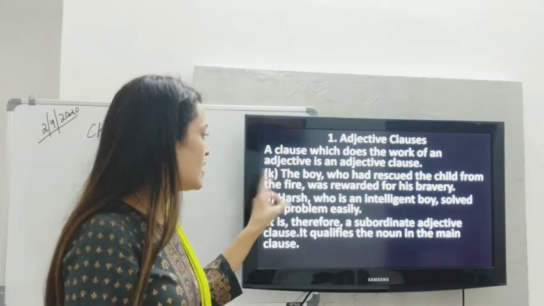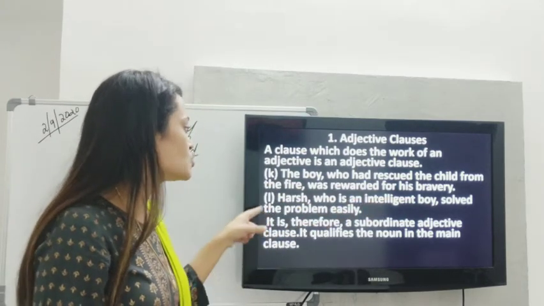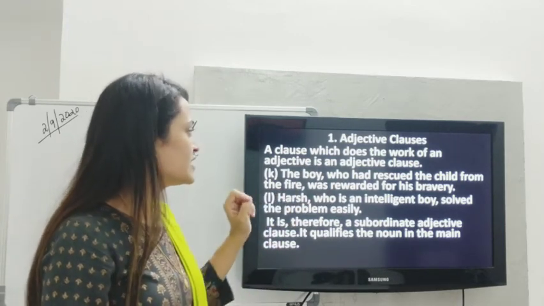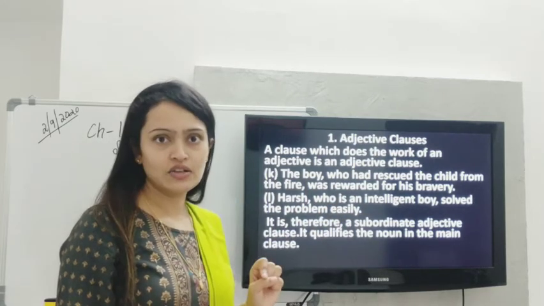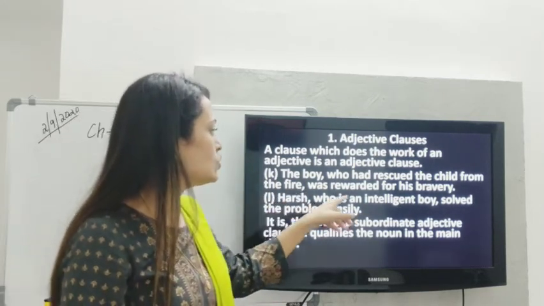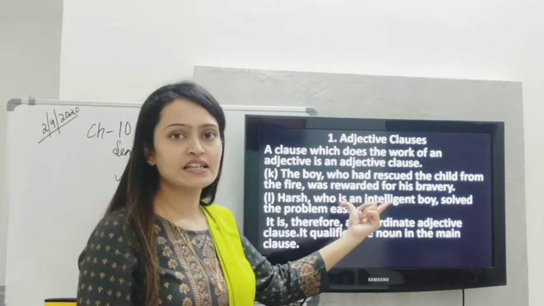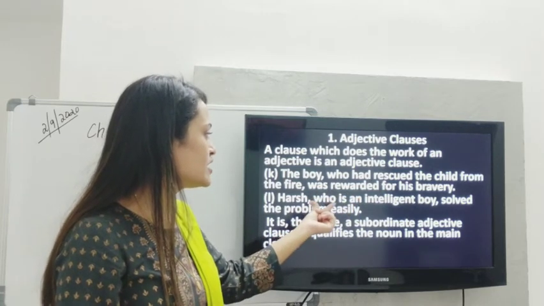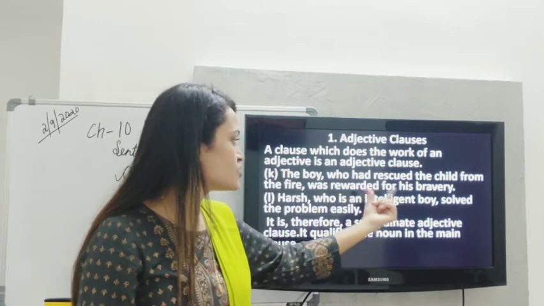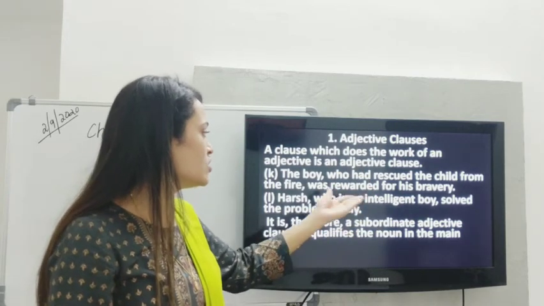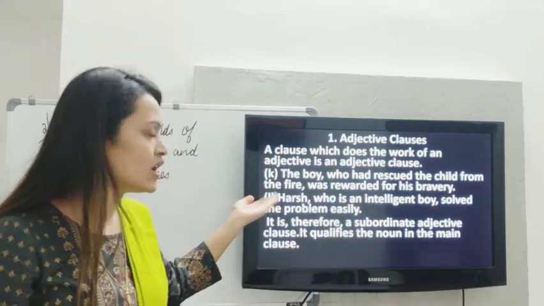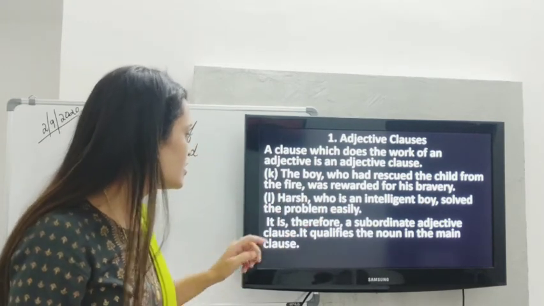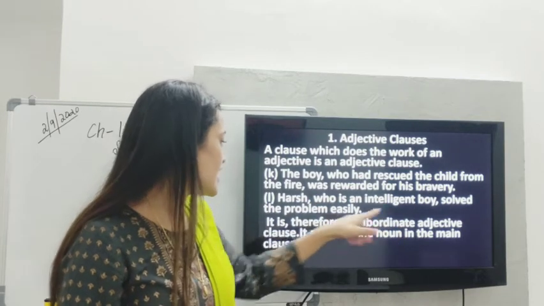Okay, next one. Harsh, who is an intelligent boy, solved the problem easily. Once again, subject Harsh, predicate solved the problem easily. Okay, so this is easy. Next, who is an intelligent boy is basically a clause. Okay, now this clause is having a subject who, predicate is an intelligent boy, and it is basically qualifying the noun Harsh in the main clause. So this is an adjective clause. Okay, it is therefore a subordinate adjective clause.